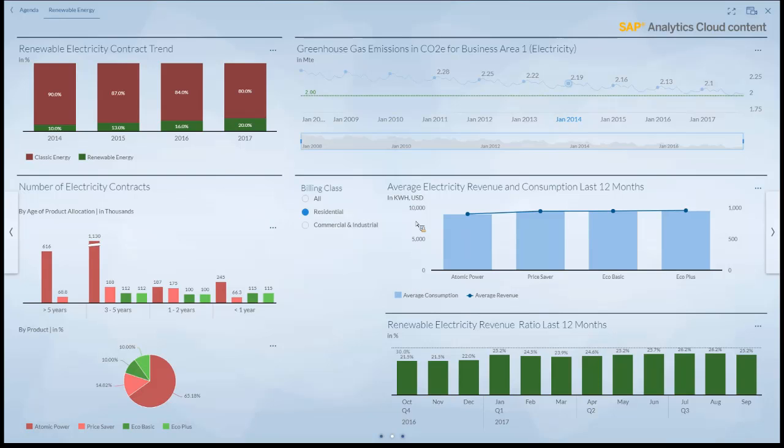We also show here the average electricity revenue and consumption in the last month. So that seems to be interesting to get a better understanding here. And also the renewable electricity revenue ratio in the last month. So here, as said, time series are as relevant as in others, but I think longer time series are more relevant here because things don't change overnight.